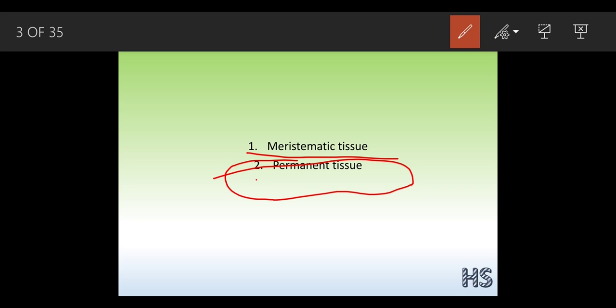Permanent tissues are those which are permanent in nature. What do you mean by the word permanent? That means it is going to remain the same throughout from now. They are specialized cells, non-dividing cells, and the function of the permanent tissue is to provide protection to the plants.